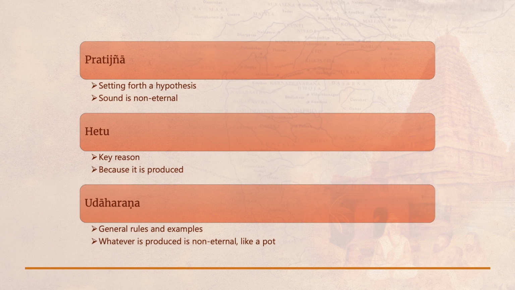I want to prove that it is non-eternal. So, non-eternality is the sadhya, and the basis on which I want to prove that is called the hetu. The general rule will always be of the form, the positive way of telling the general rule is: wherever there is the hetu, the sadhya will be there. So, wherever there is the property of being produced, there the property of non-eternality will be there.